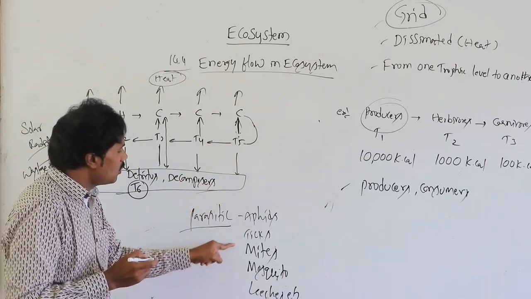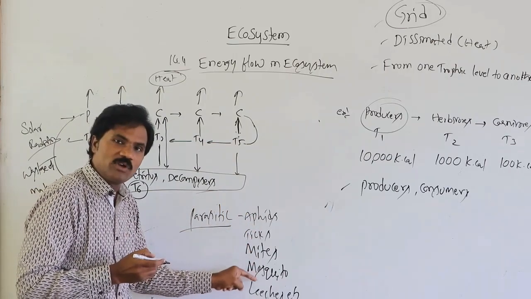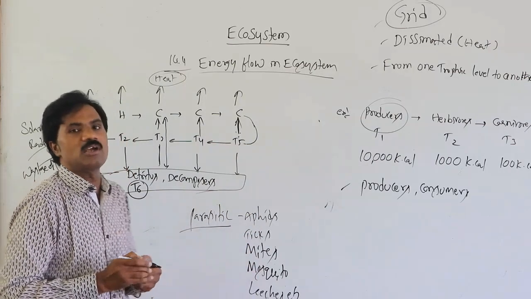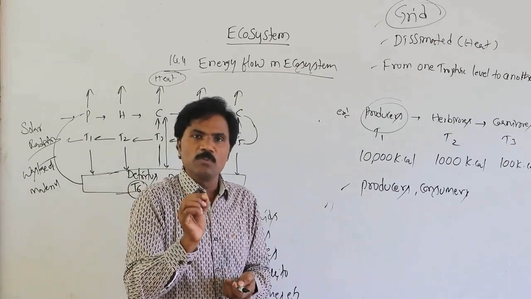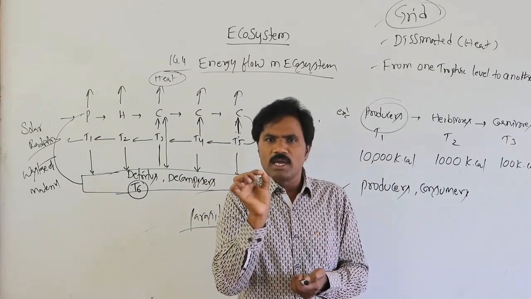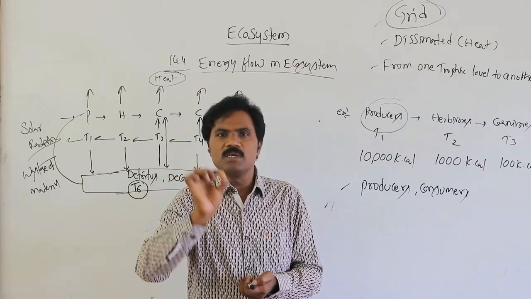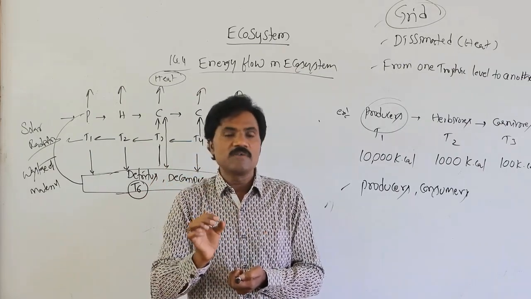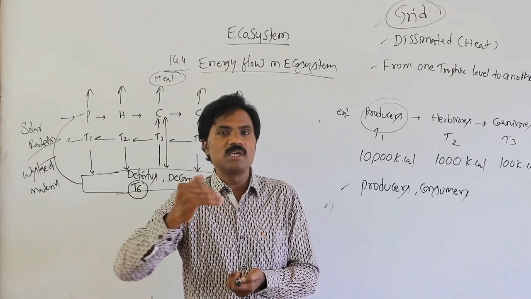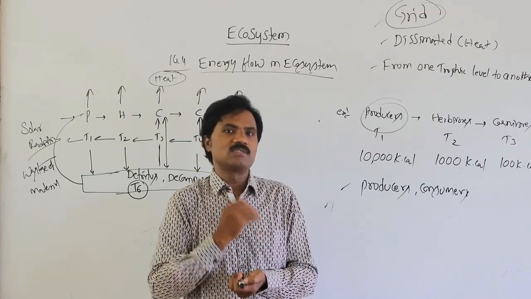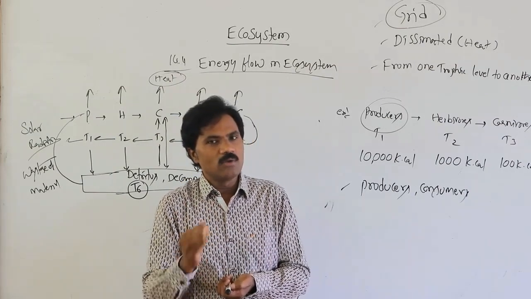But there is no specific trophic level for parasitic organisms. So, very important and very simple: the energy flow from one trophic level to another is reduced because the maximum energy is dissipated, even in the plants. Okay, the remaining we will discuss in the next video.